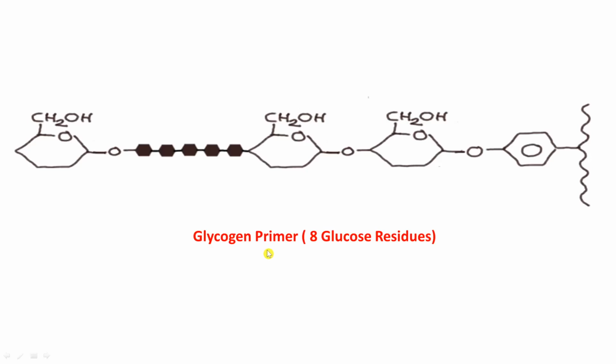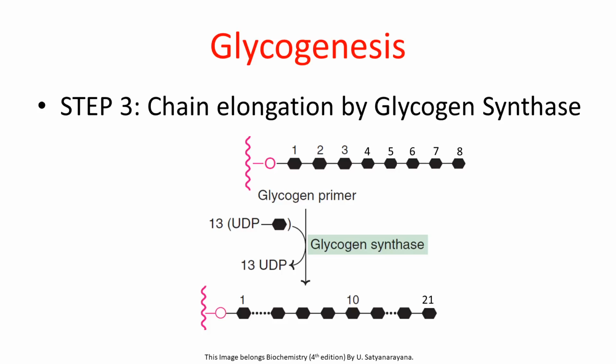Now once the glycogen primer is formed, step number 3 will take place, that is chain elongation by glycogen synthase enzyme. Now here you can see the glycogen primer which was formed in our previous step. In presence of enzyme glycogen synthase, 13 more UDP-Glucose molecules will come here, and there will be formation of a long glycogen chain over here.